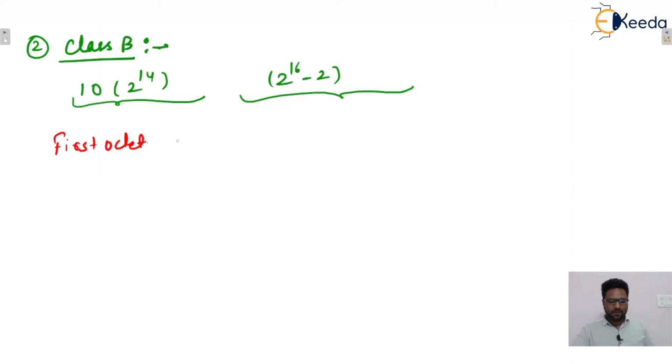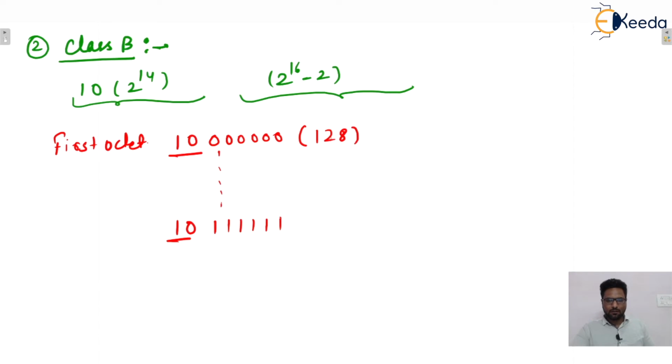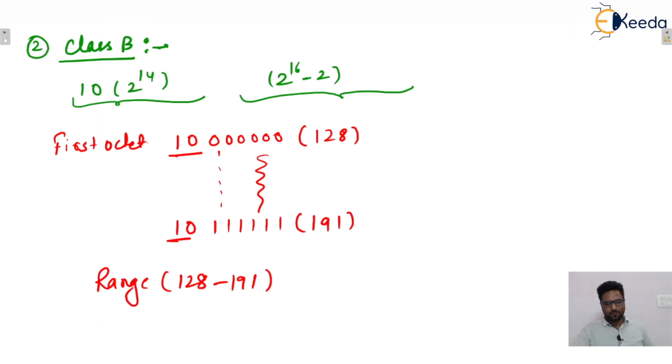So in the first octet, we can say that 10 is fixed. The remaining 6 bits will be from 000000 to all ones. This 10 is fixed, isn't it? So the equivalent decimal value of this particular number is 128, and this is 191, and in between there will be 129 to 190. So the range for the first octet will be 128 to 191.